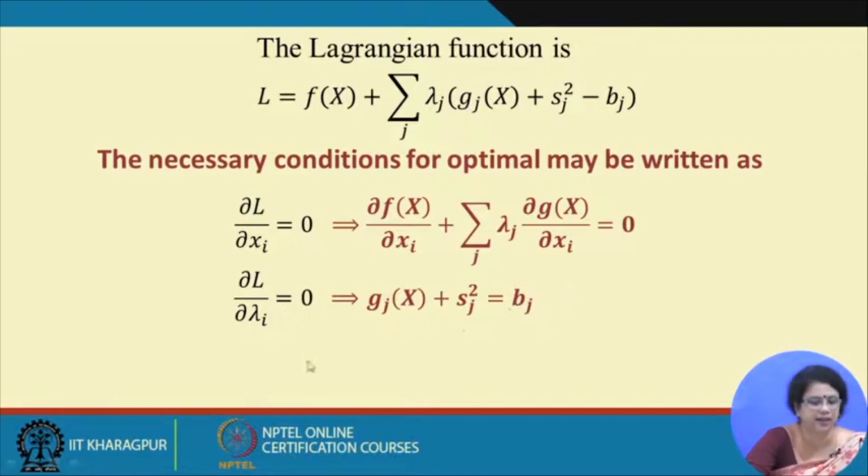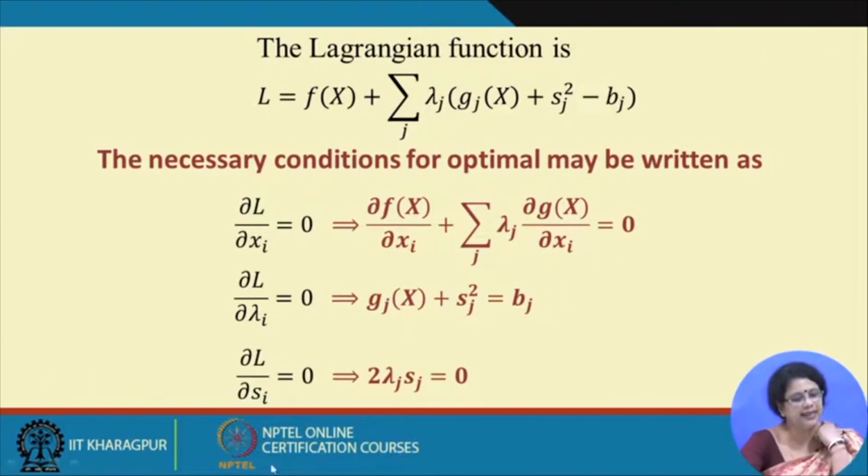From here we can write that gj(x) must be less than or equal to bj, there is no problem at all. And then another condition is del L by del Sj equal to 0, because we are having the slack variables here. And from here we get 2 into lambda j into Sj equal to 0.